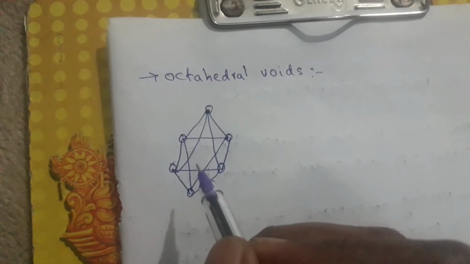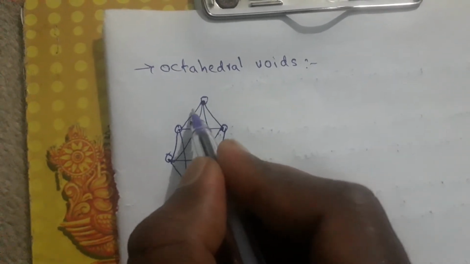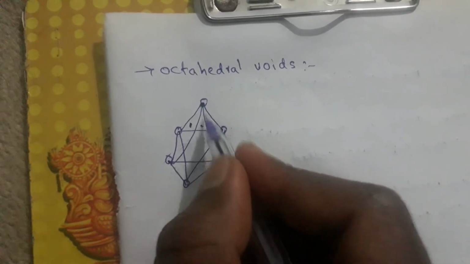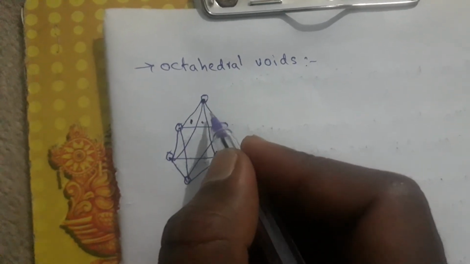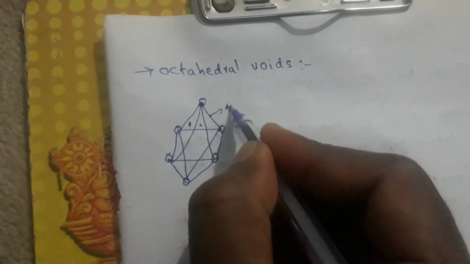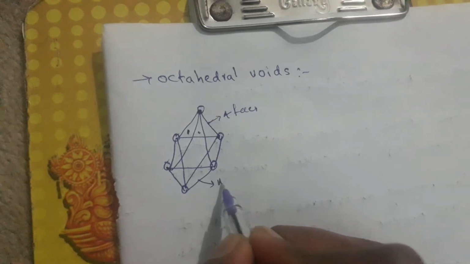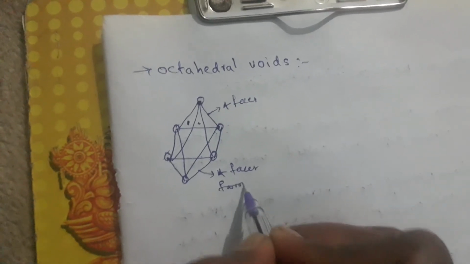So how many faces are there? If you see here, this triangle will be one face, and this triangle will be 2, and this triangle will be 3, and same triangle with back side, that is 4. So four faces from top and four faces from bottom.